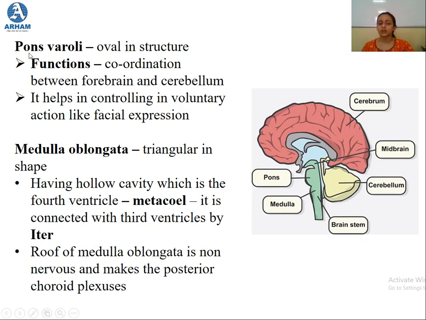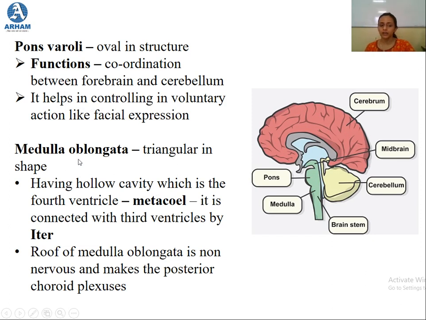After this, the next structure is pons varoli. It is an oval-shaped structure that you can see over here, and its function is coordination between the forebrain and the cerebellum. So the coordination between the two is done by pons varoli. It also helps in controlling voluntary actions like facial expression. Changing your facial expression is a voluntary action which is done by pons varoli.